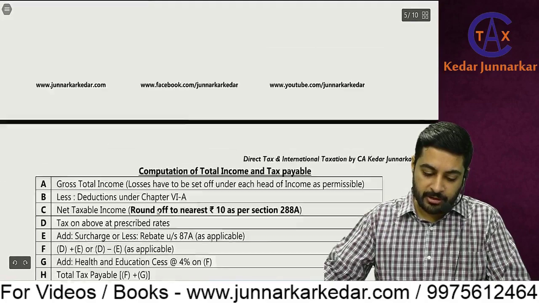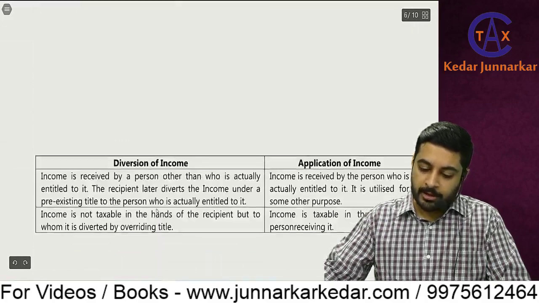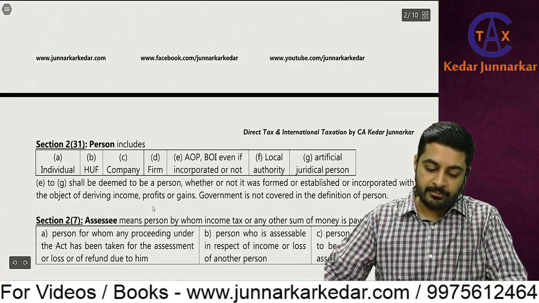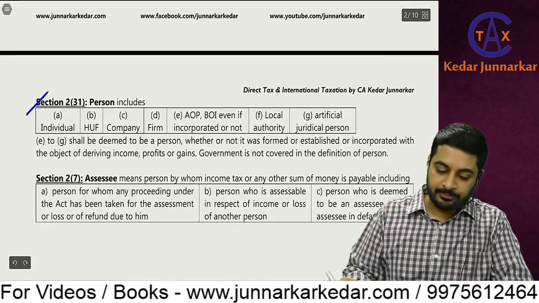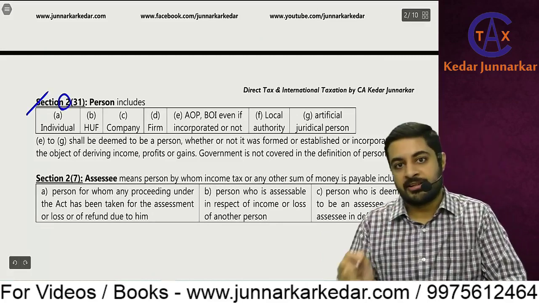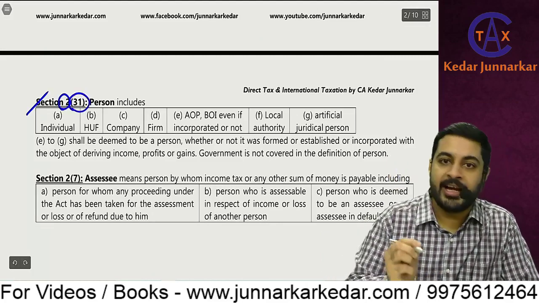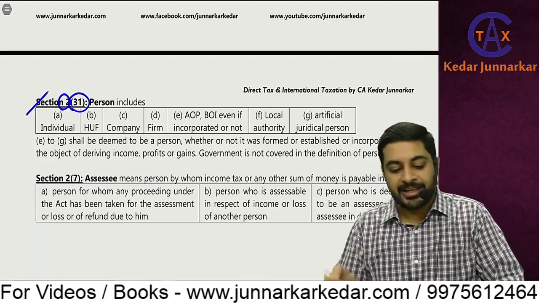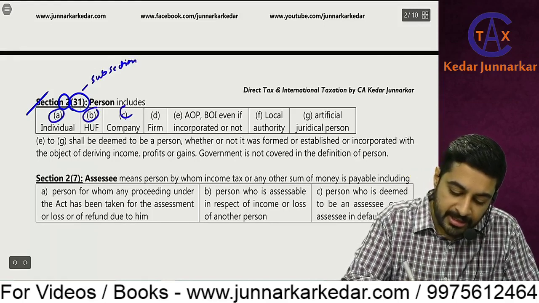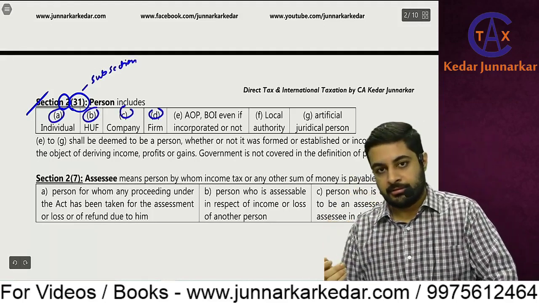Subsection, I think here it is not there, but clauses are there. Like for example this section 2(31). Section 2 is the section, (31) in brackets is the subsection, and these A, B, C, D are the clauses.